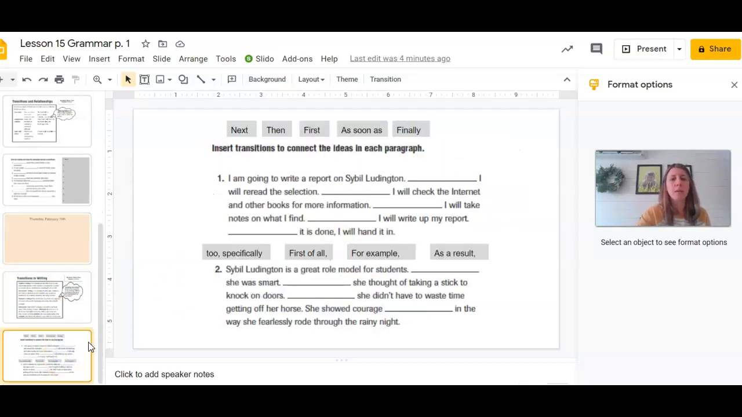So let's look at some of those examples. What you're going to do here in these paragraphs is you're going to read the paragraph and then you're going to determine, is it informative, is it a narrative, or is it opinion writing? And then correctly place the transition words into these sentences. All right, if you have any questions, please let me know. We will go over the answers together then.